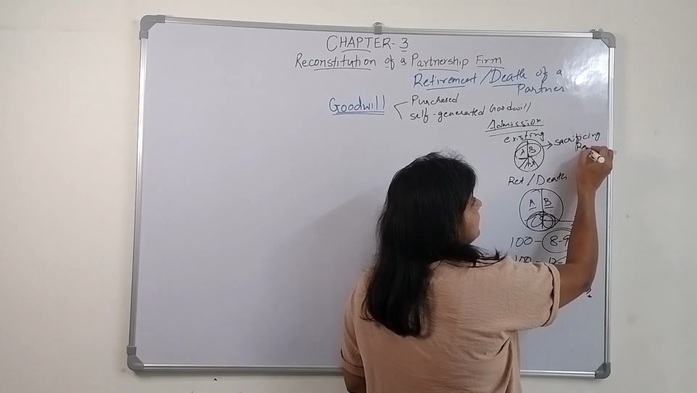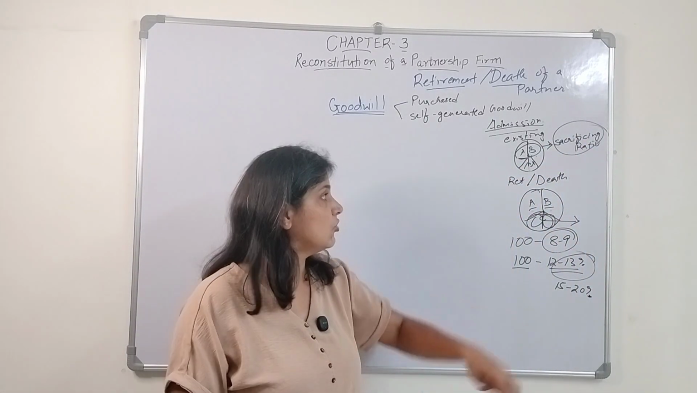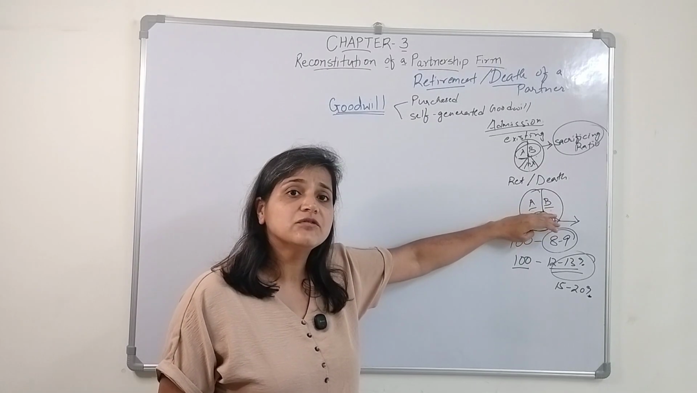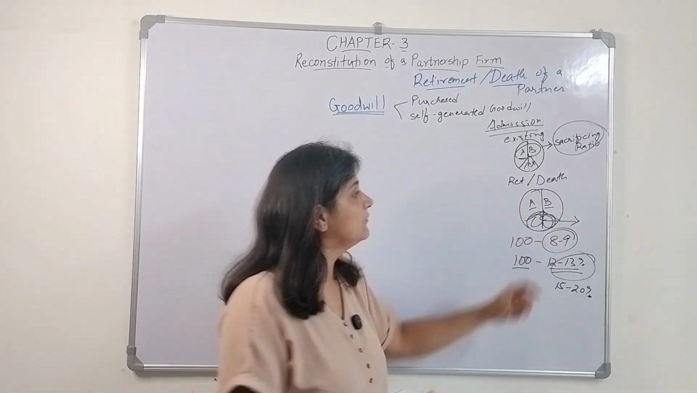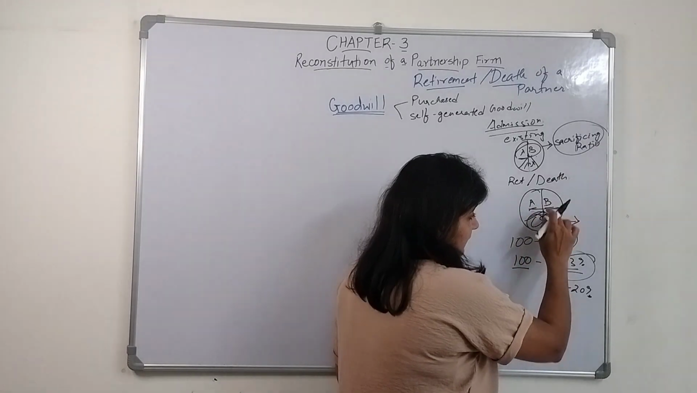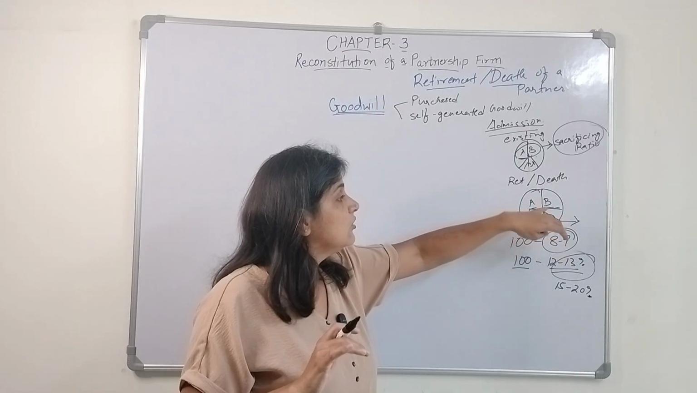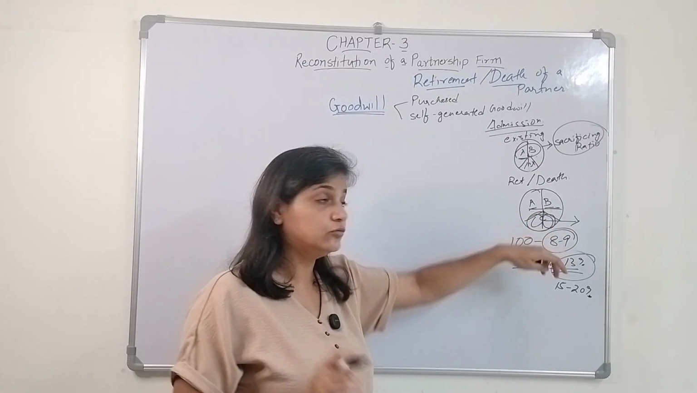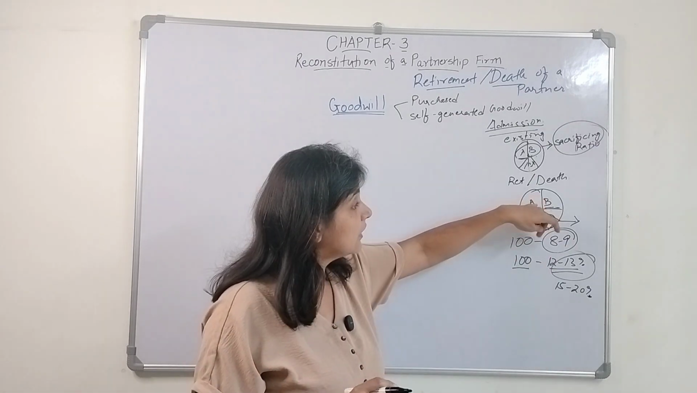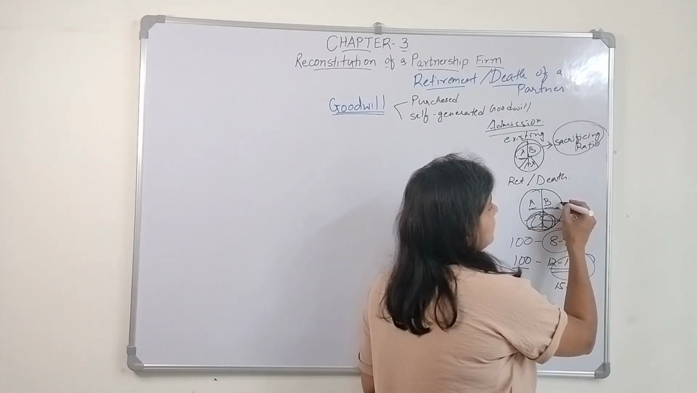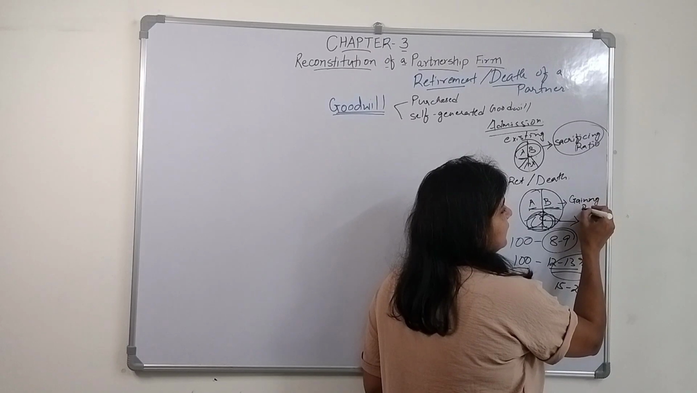They will receive the premium of goodwill in their sacrificing ratio. In this case, there is nobody to sacrifice. Okay, C is going to sacrifice, A and B will gain. In the future they are going to gain C's share. So they have to give goodwill to whom? They are supposed to give goodwill to C. Okay, in what ratio? In their gaining ratio.